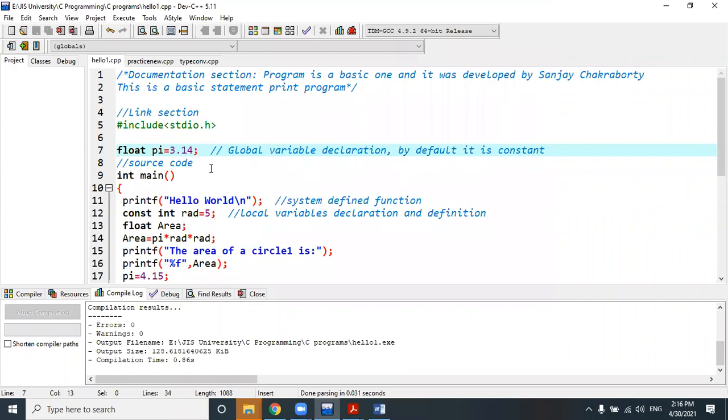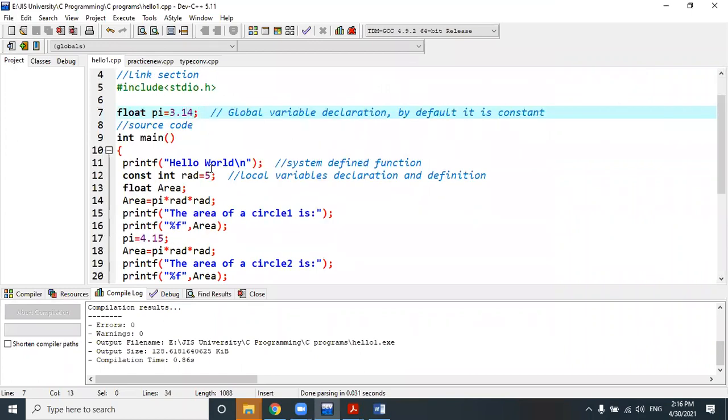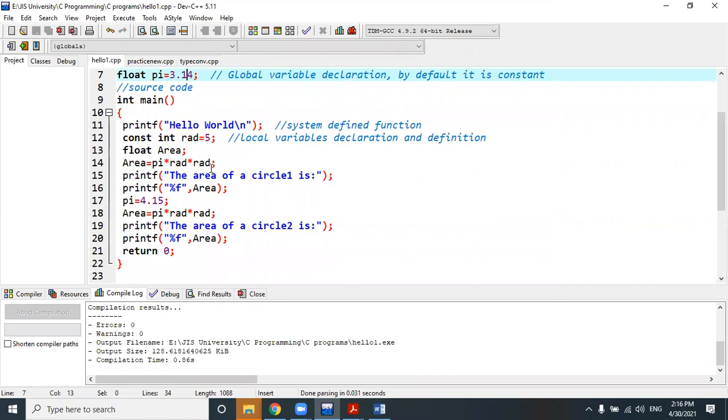So pi. The value should be changeable, no? I mean, if I want to change this value, a global variable should be changeable, right? Yes. Global variable can be changed. Sorry. Global variable can be changed. But if we make this variable with a hash define macro, then it cannot be changed.